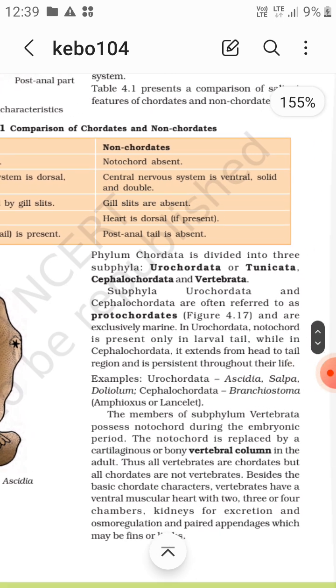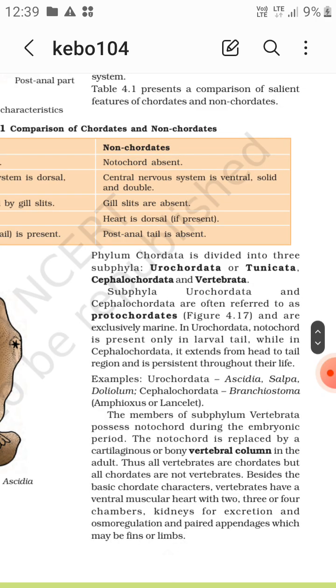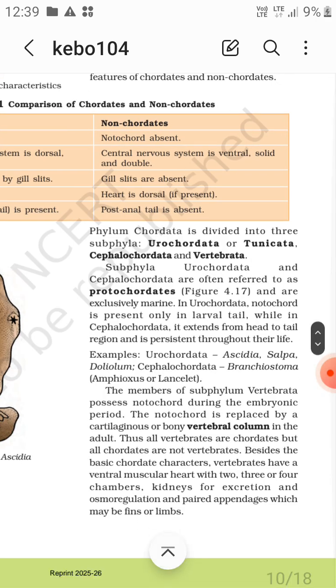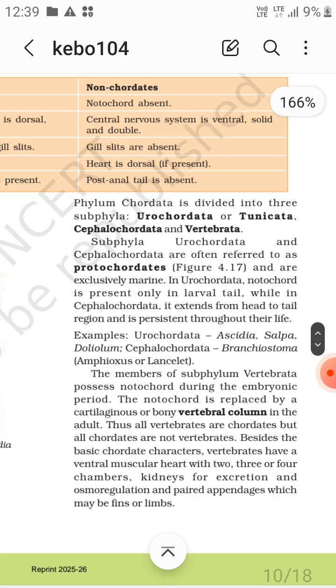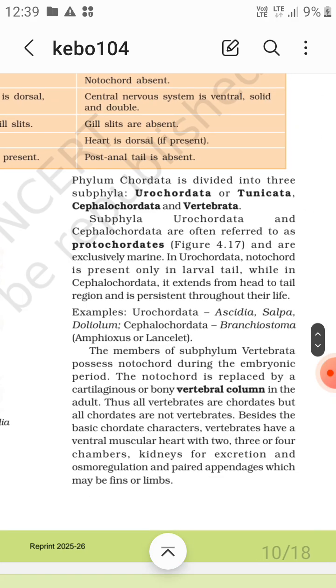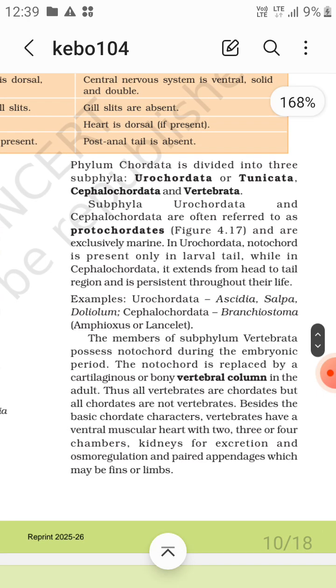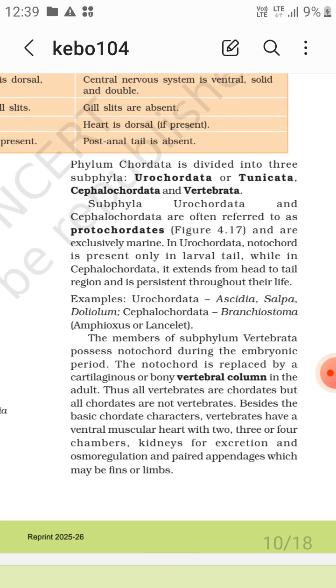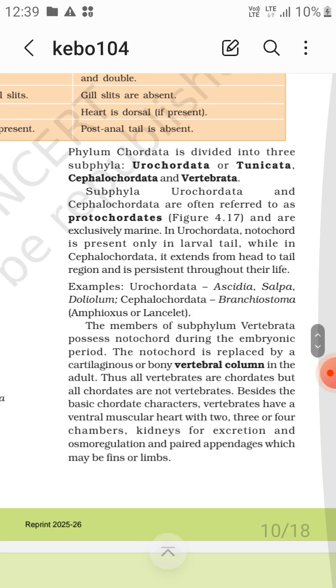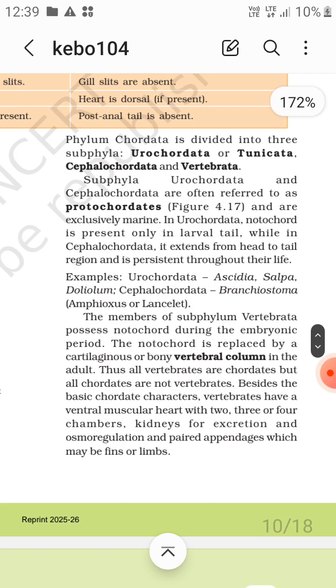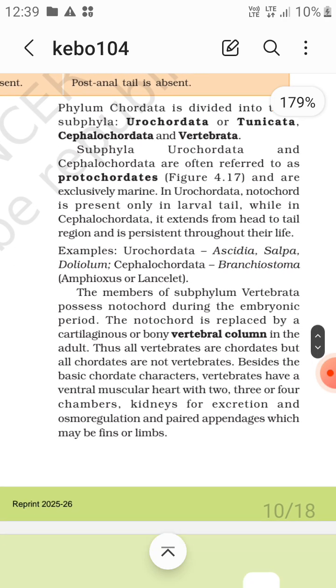The phylum Chordata is divided into three subphyla, that is Urochordata, Cephalochordata, and Vertebrata. Subphylum Urochordata and Cephalochordata are often reported as protochordates and are exclusively marine. In Urochordata, notochord is present only in the larval stage, while in Cephalochordata it extends from head to tail region and is present throughout their life. Urochordata: Ascidia, Salpa, and Doliolum. Cephalochordata: Branchiostoma, Amphioxus, or Lancelet.